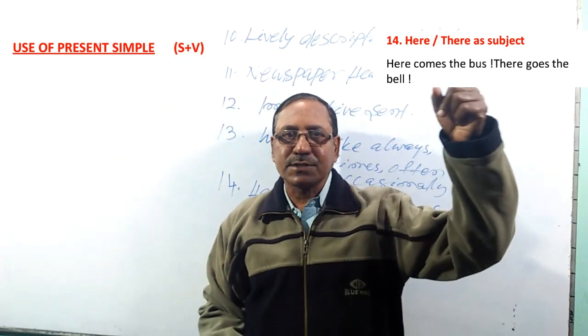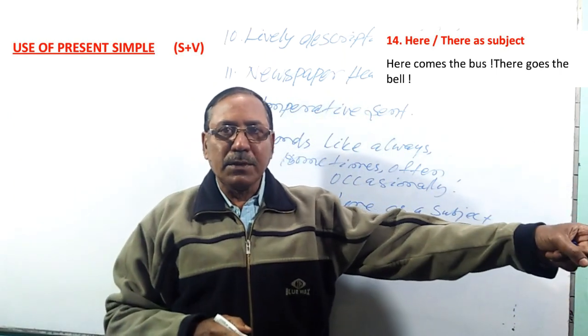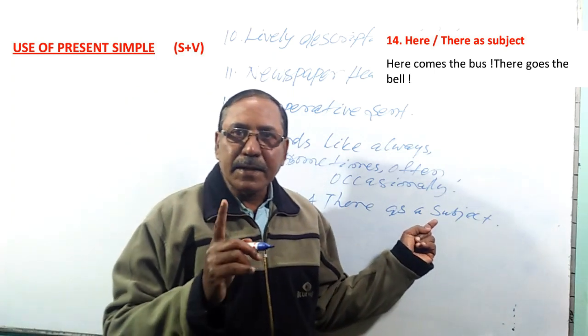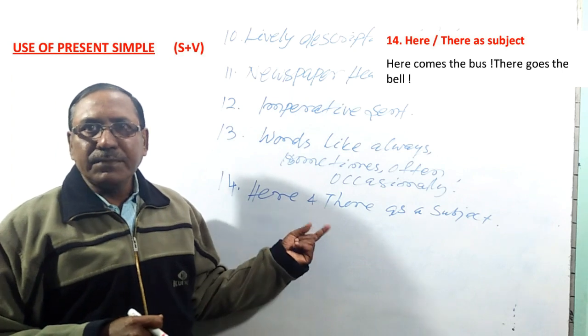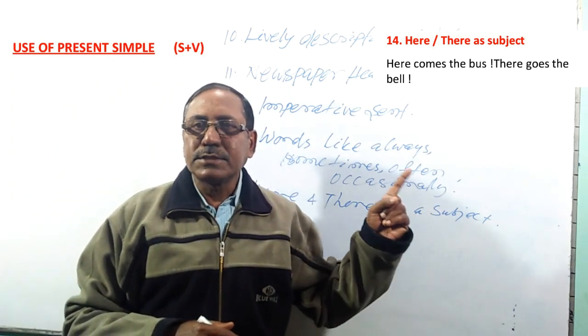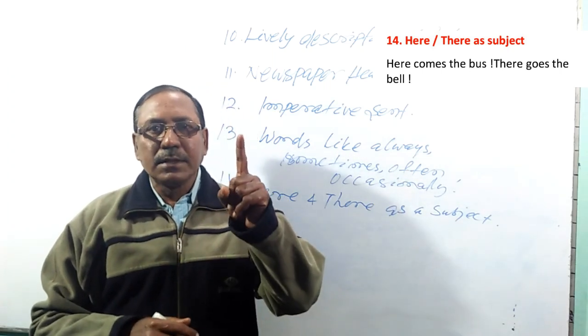Similarly, here comes the bus. There goes the bell. These are the right examples of present simple with here and there as a subject. So in various situations, we use present simple, that is subject plus verb.